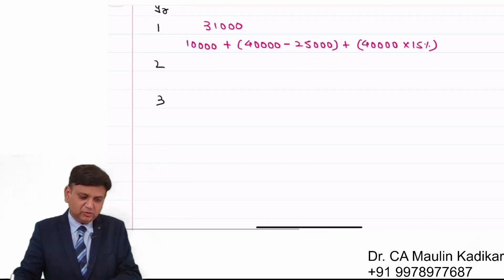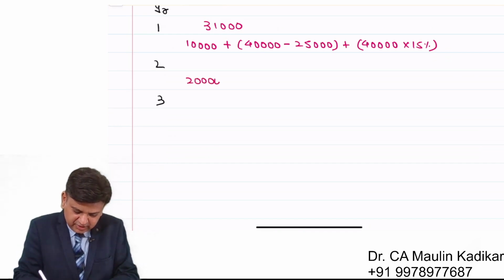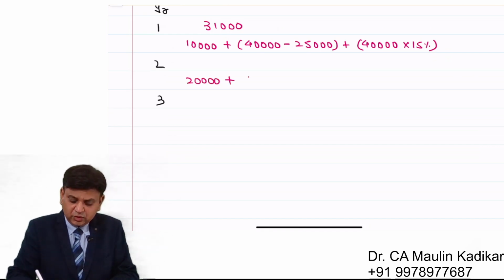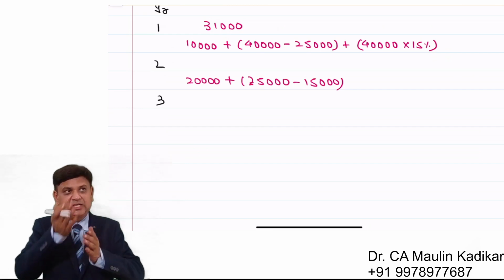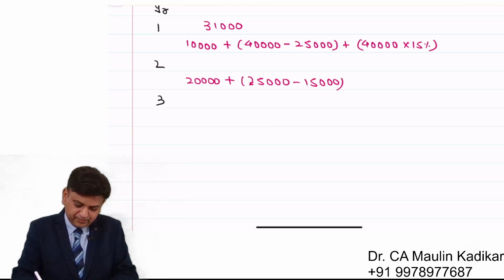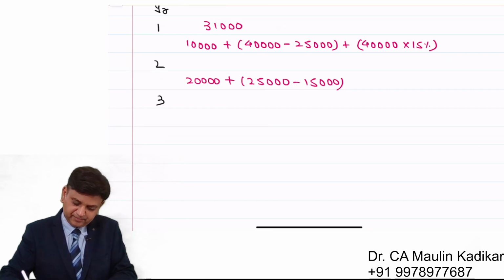Now, if at all we use the existing machinery in the second year, then there is maintenance cost of 20,000. Salvage value you can receive 15,000 instead of 25,000, because we have to think that we are using it in the second year instead of selling at the end of the first year. So you receive 15 instead of 25.